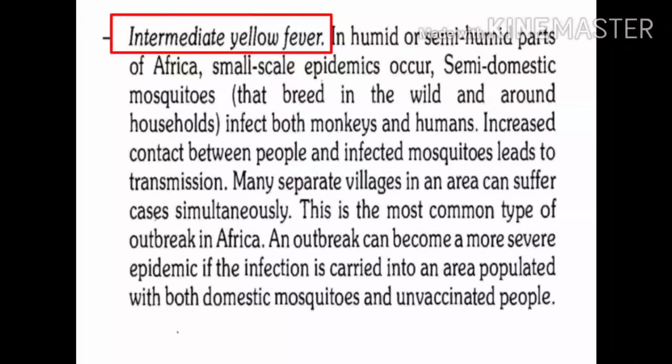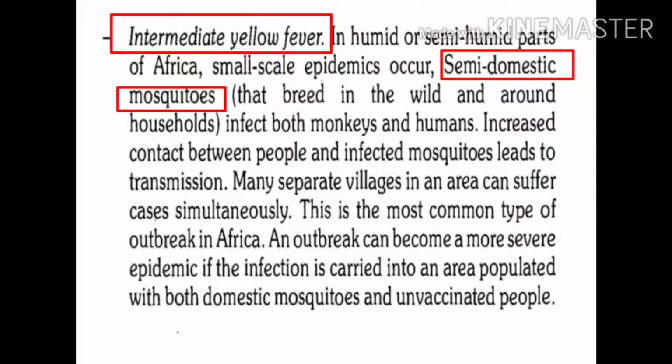We said in Africa there are certain parts where outbreaks are reported, and such outbreaks may get converted into severe epidemics. If the vector population is increased, if there are abundant semi-domestic mosquitoes, and if the susceptible population, that is unvaccinated people, is large, and if there is increased man-vector contact, an outbreak may get converted into a severe epidemic. This is the intermediate cycle.